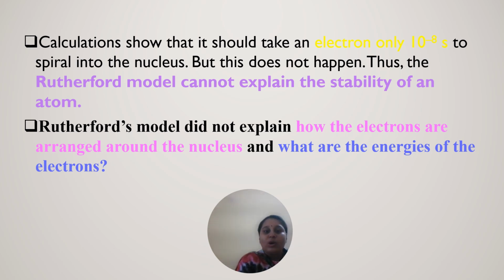At what speed the electron revolves around the nucleus, he couldn't explain. How the electrons are arranged around the nucleus, and how many protons exactly are present in the nucleus, he couldn't explain. And the energy of the electrons present around the nucleus also couldn't be explained by Rutherford.